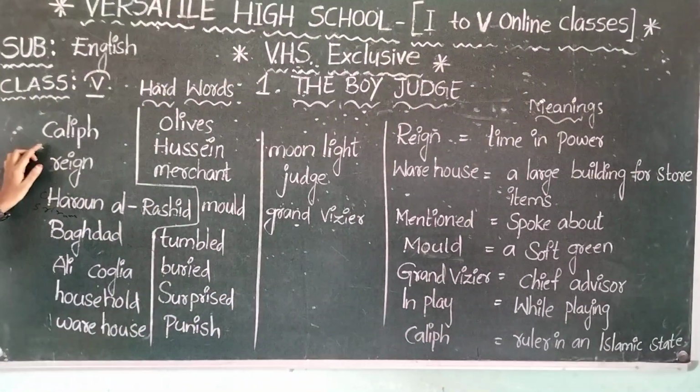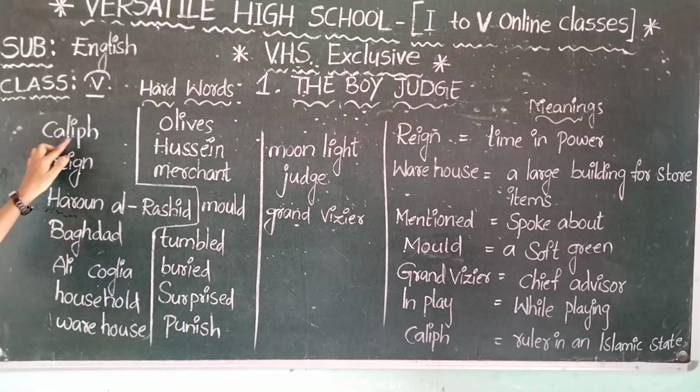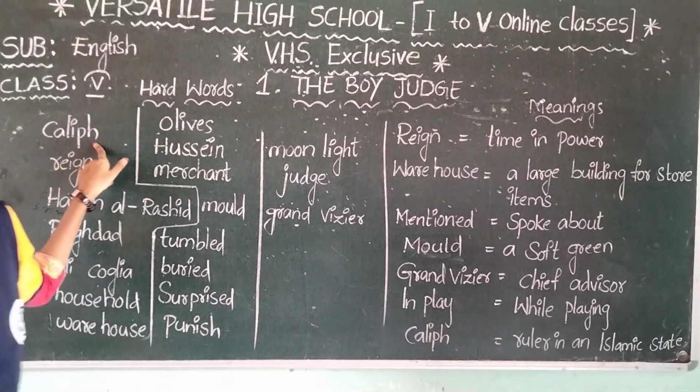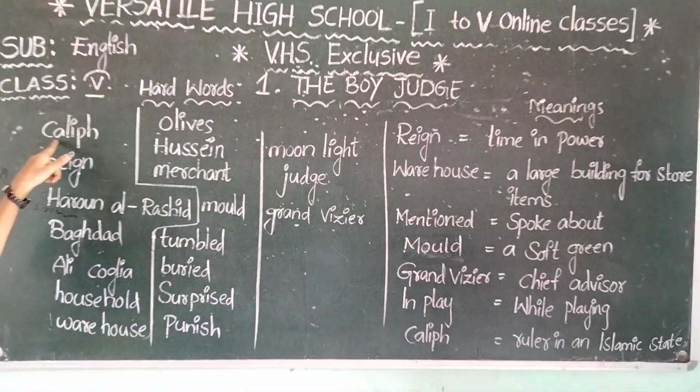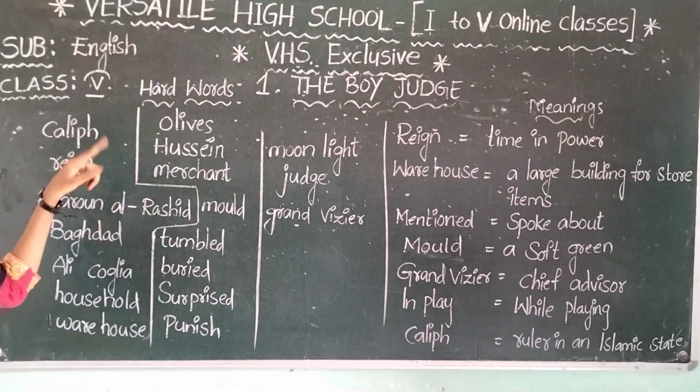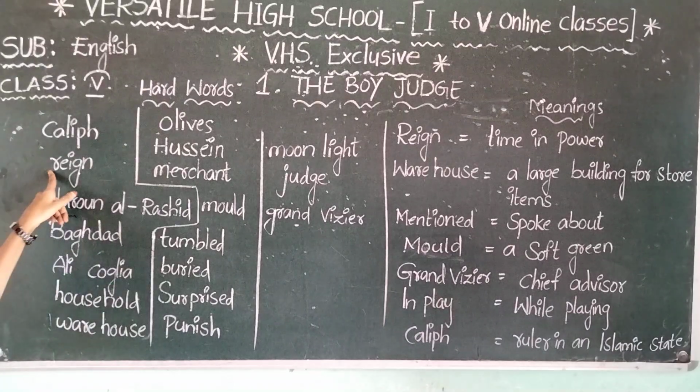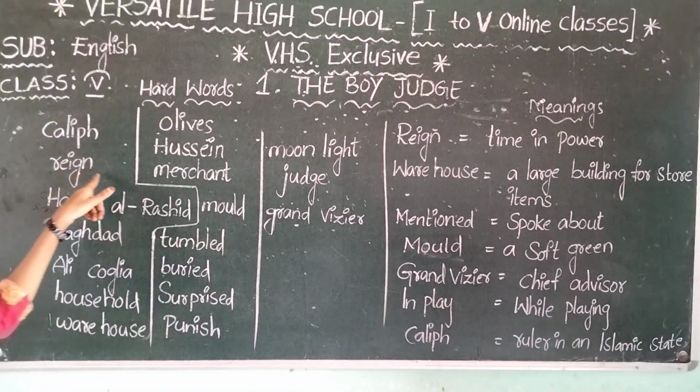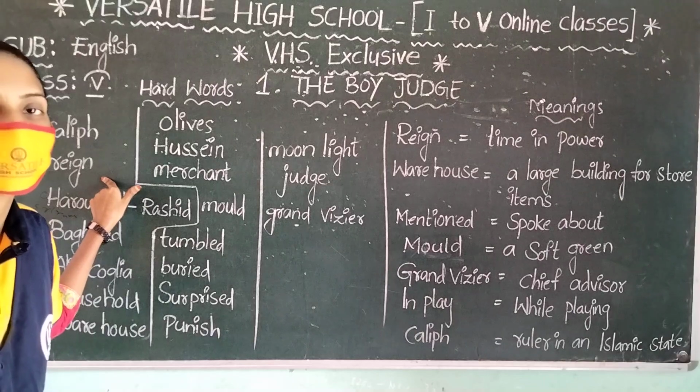The first one given to you is Caliph. What is the spelling of Caliph? C-A-L-I-P-H. Caliph. Next, reign. The G is silent.